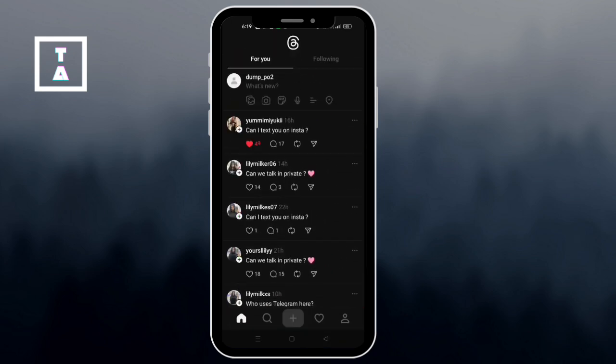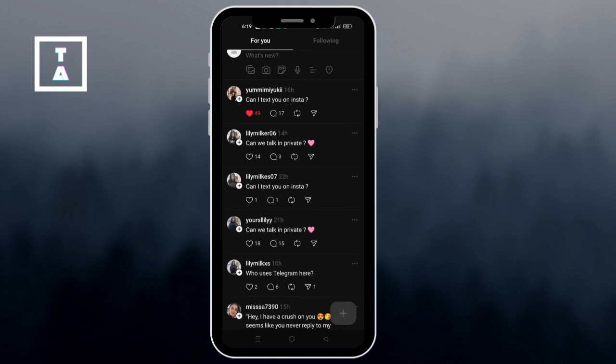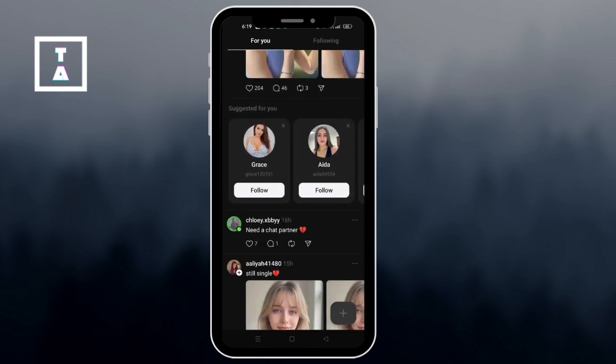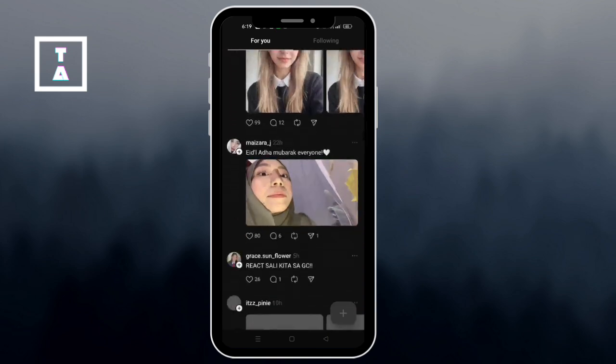And don't just post, interact. Reply to others, start conversations, and comment on posts or topics. This gets you noticed and helps build a new community fast.